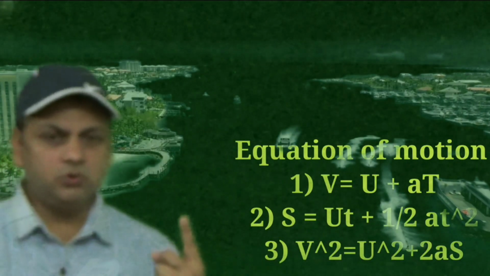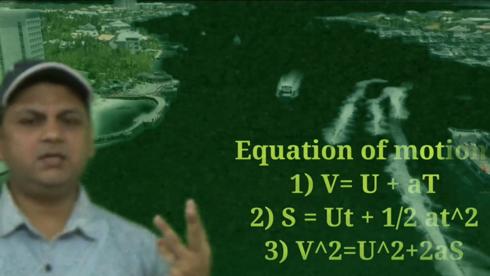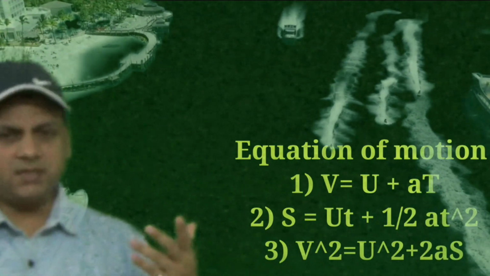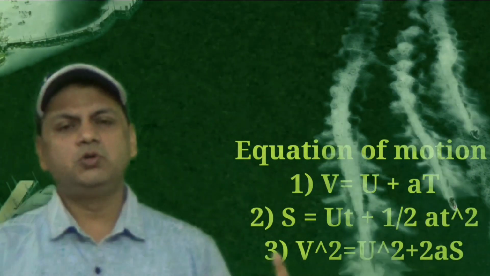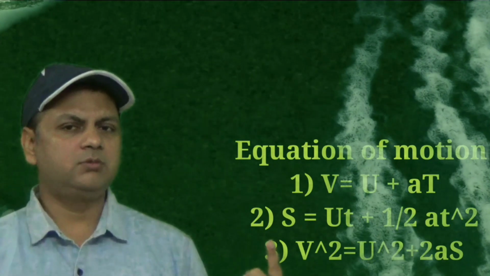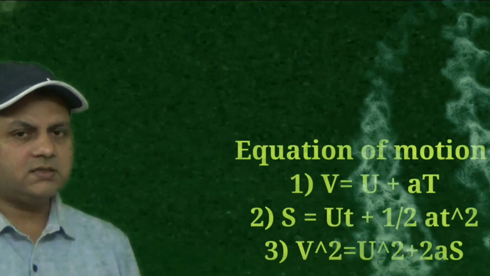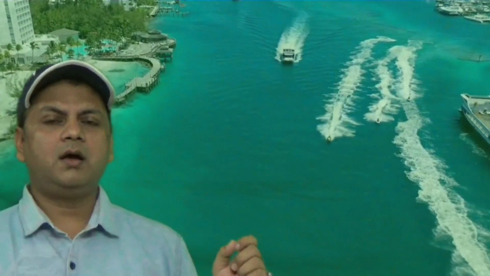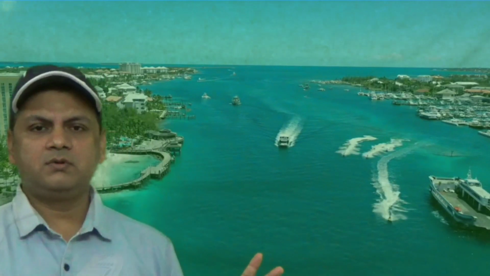Here, what is U, what is V, what is T, what is S, what is A? U is the initial velocity of the body. V is the final velocity of the body. T is the time taken, and A is the acceleration of the body, and S is the distance traveled by the body. Okay?